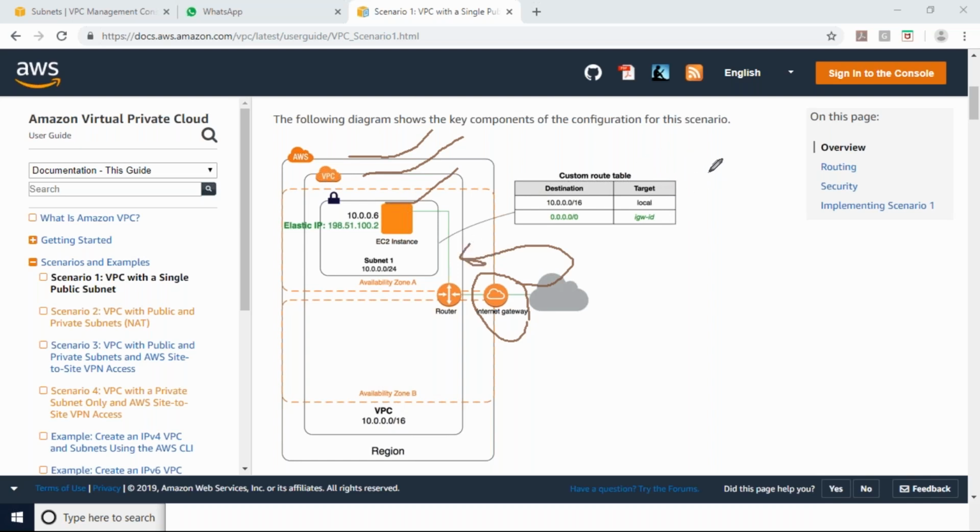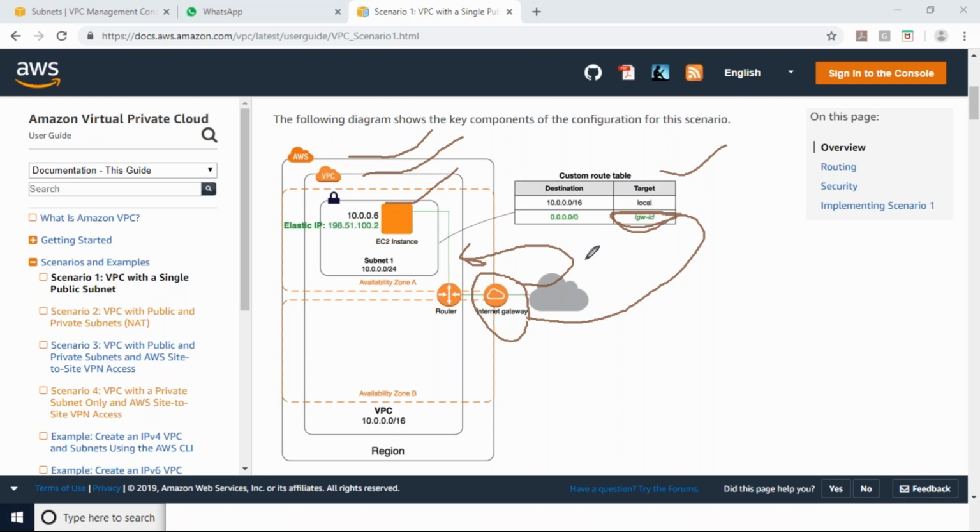Okay, and I will create one route table. In that route table I will mention my internet gateway entry. I will create an internet gateway, and this internet gateway I will attach to my VPC. Then again I will create one route table.